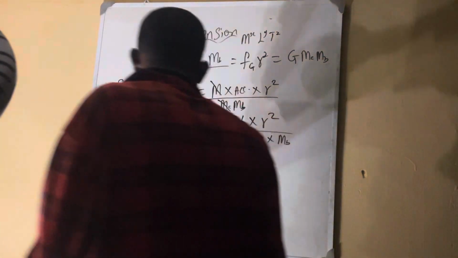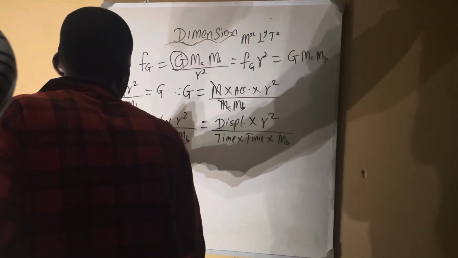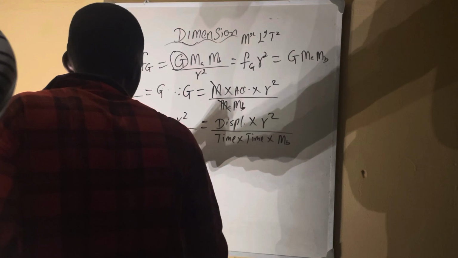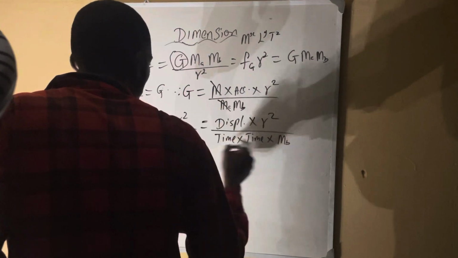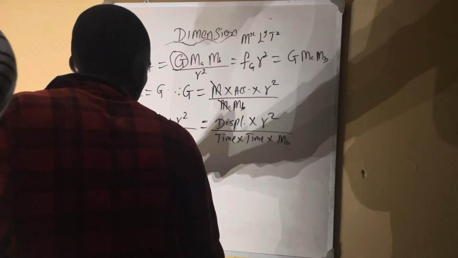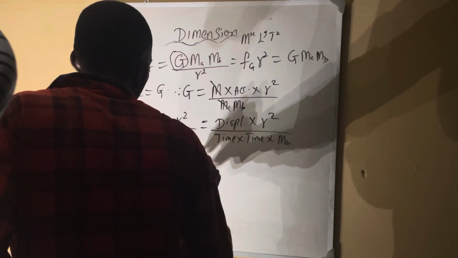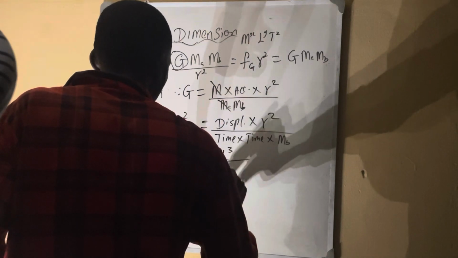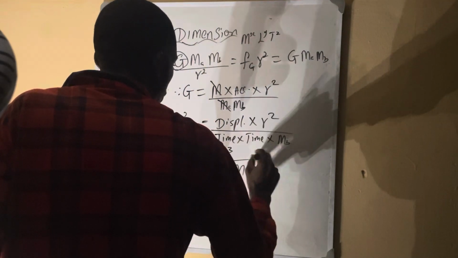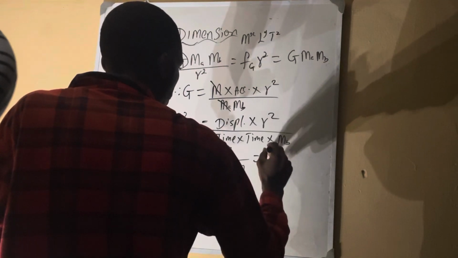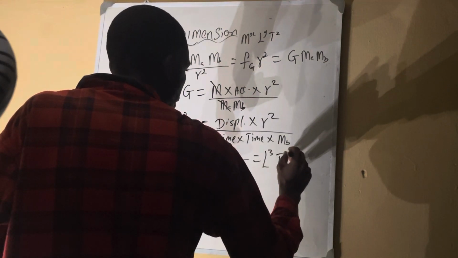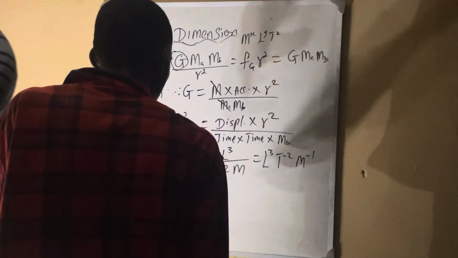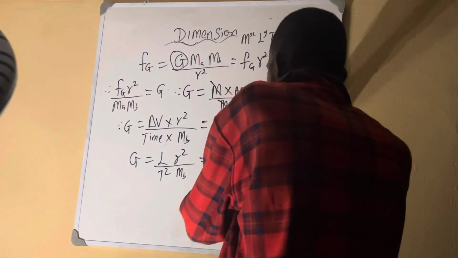So now let's continue. G now is equal to, this one is length, this one is r square. R square is also length all over t square, mass. So now we have length cubed all over t square m. So what we have now is L cubed, t raised to the power minus 2 and m raised to the power minus 1. You put it in order because it is mass, length, and time.